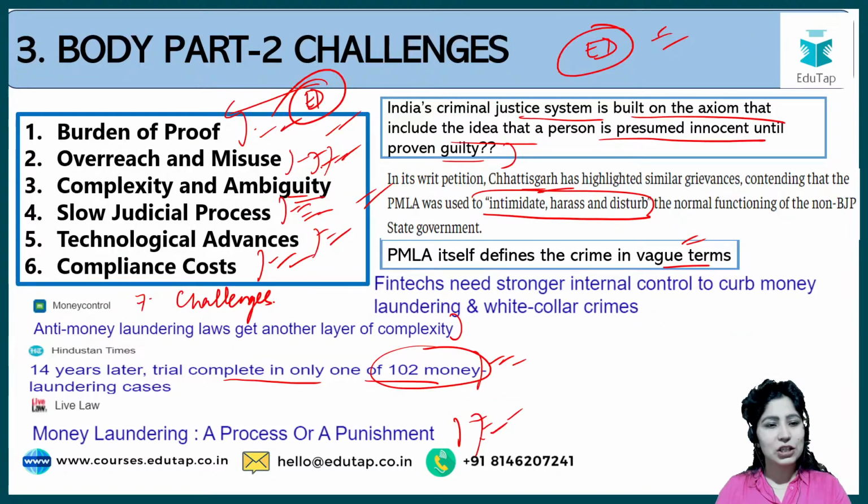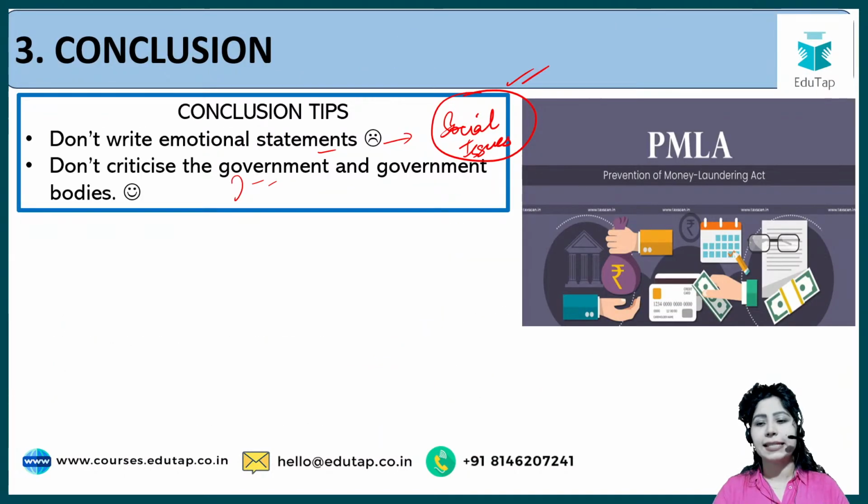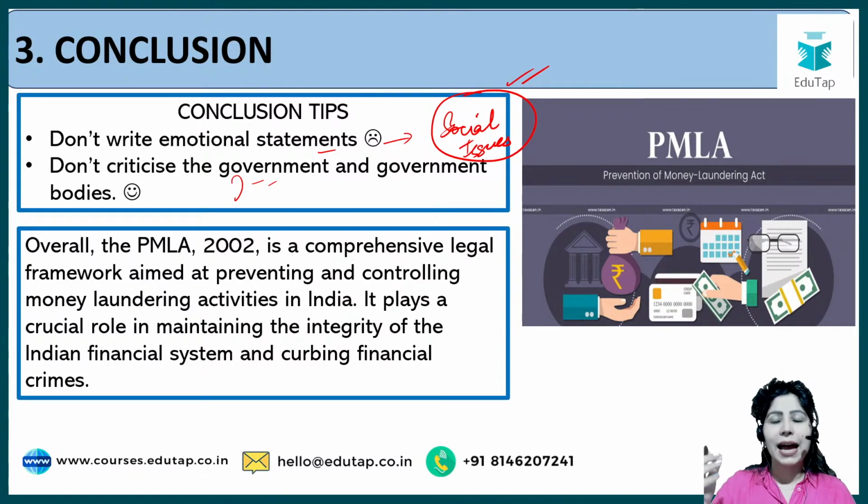So here we've discussed challenges also, but यहाँ पे हम लोग government को criticize नहीं करेंगे. That the central government is using it against states. No, you'll never do that. So whenever, let's say in this topic, we're not able to give a solution, what you can do is just write a summary. And in summary, what do?